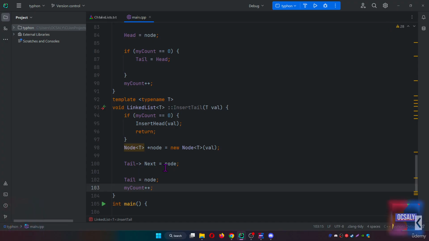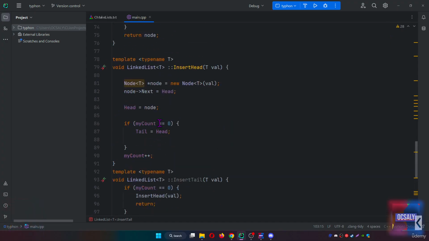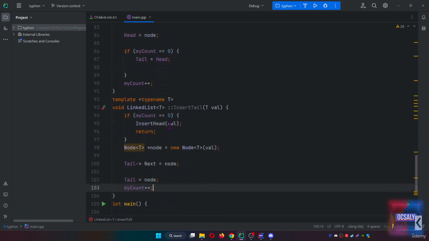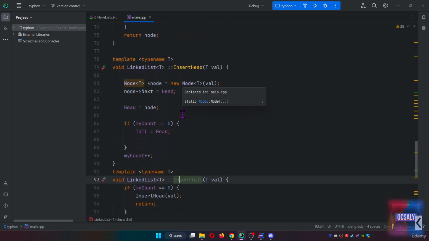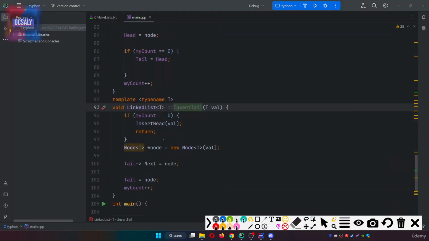Also, please keep in mind that we might run the insert tail operation when the linked list has no elements. If this occurs, case 2, as we discussed in the previous lecture and in the beginning of this lecture, will happen, and we can simply invoke the insert head method.